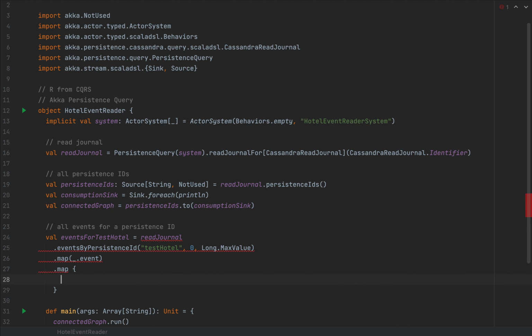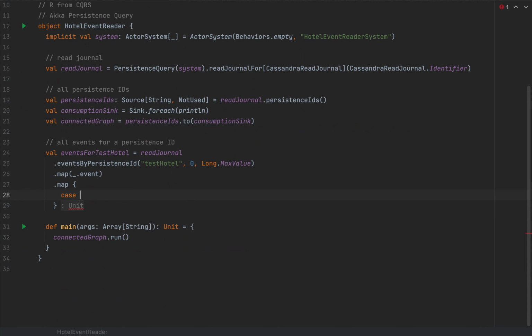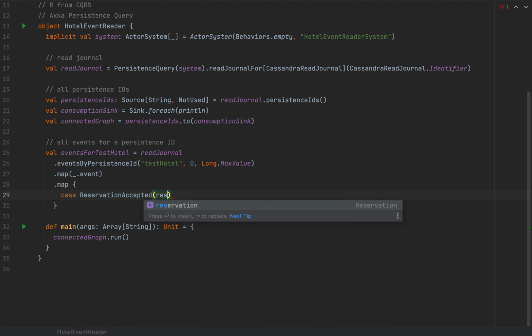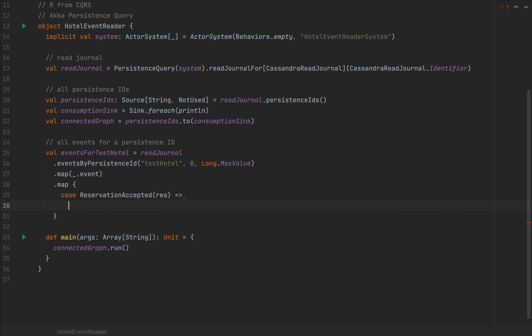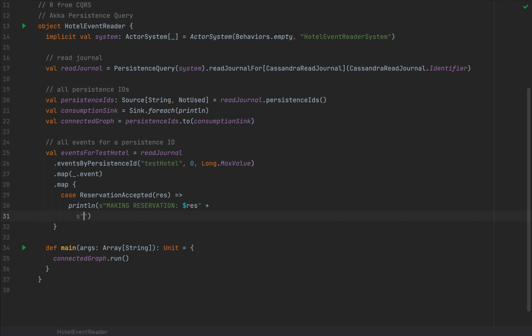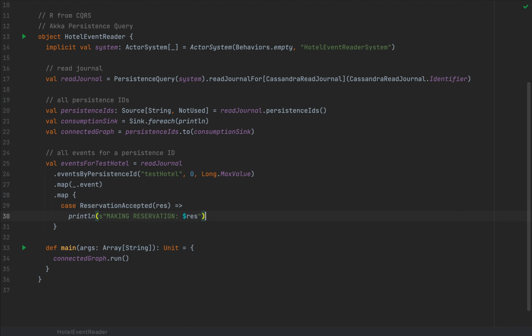Then I'm going to map again, and I'm going to use a partial function that will run a pattern match automatically. So in case we get a reservation accepted for some sort of reservation, let's say I'm going to print something out. So I'm going to say print line, I'm going to say making reservation, and I'm going to inject res inside. And I'm going to do the same for all the possible cases. So I'm going to duplicate that.